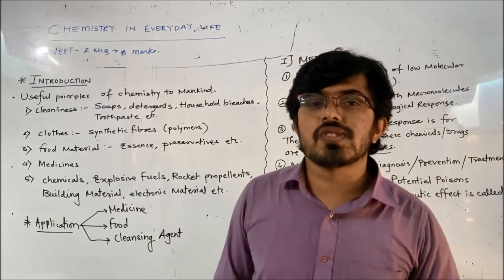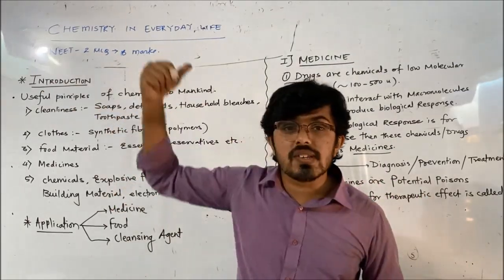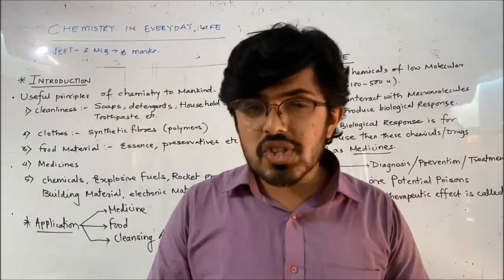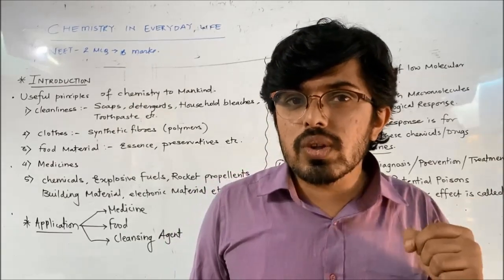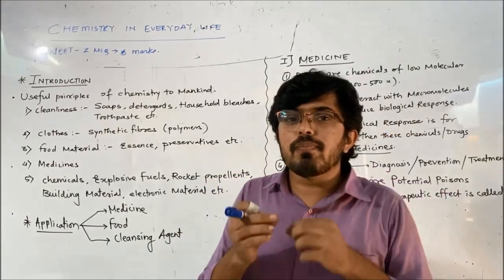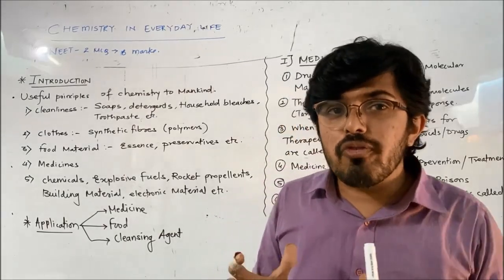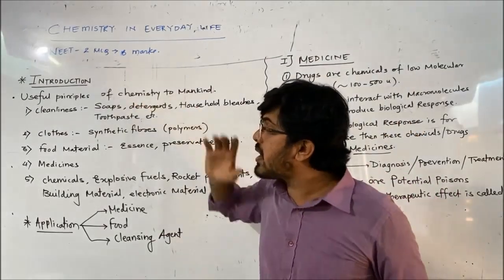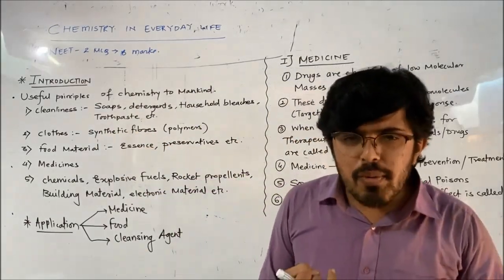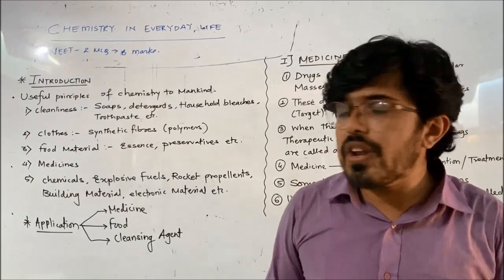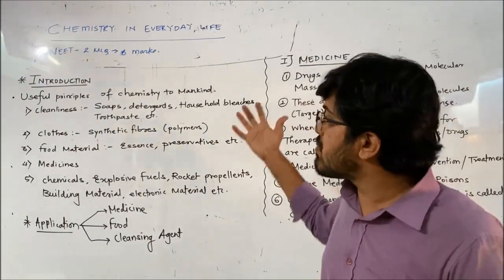If you see, clothes have synthetic fibers. This application we are going to discuss in the polymers chapter. Now if you see my shirt, it has a certain color. Color means we use dye to paint that cloth. So while fabric production or while processing the clothes, chemicals are used. So the fashion industry is also depending upon chemistry. Then the food industry, that is food material, various types of essence, artificial color, flavoring agents, preservatives. A lot of chemicals are used in the food department also.